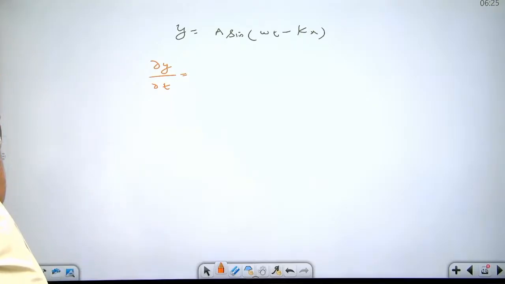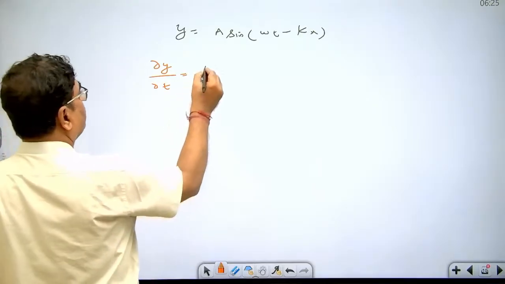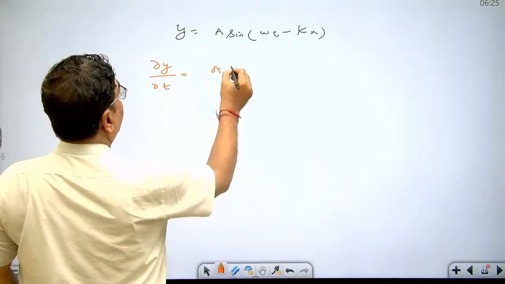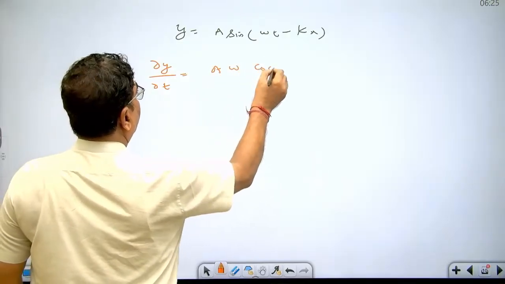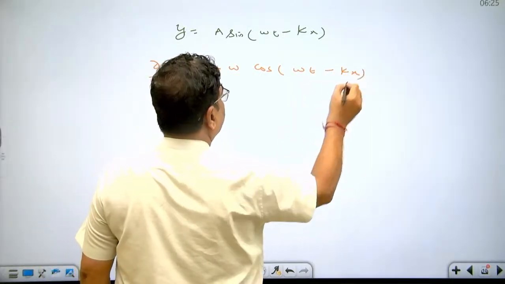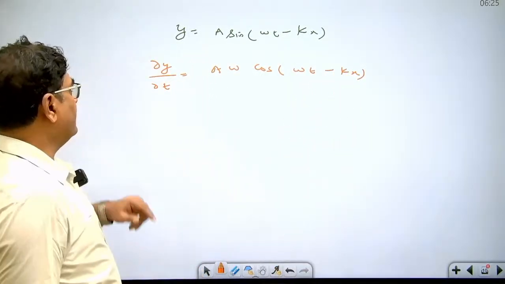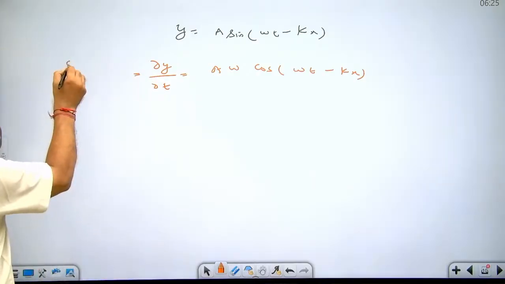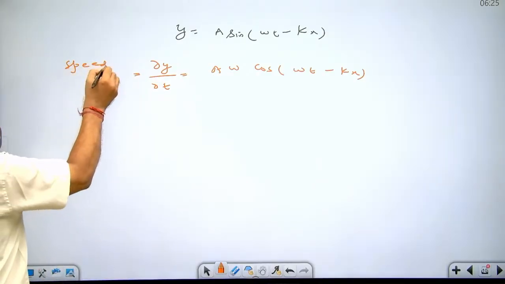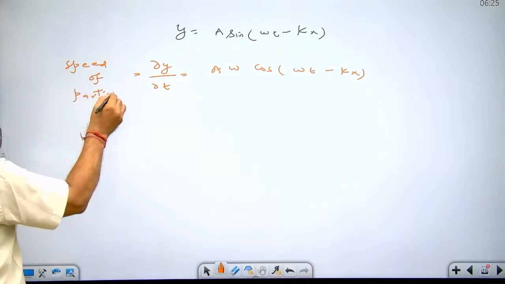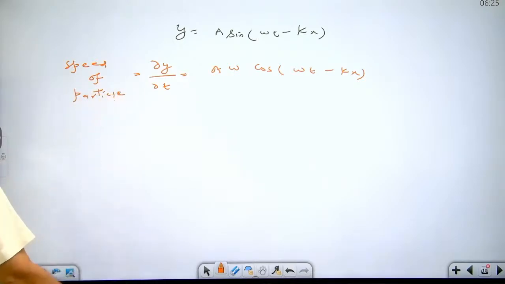What you will get? A omega cos omega t minus kx. This is the speed of particle performing SHM during wave motion.